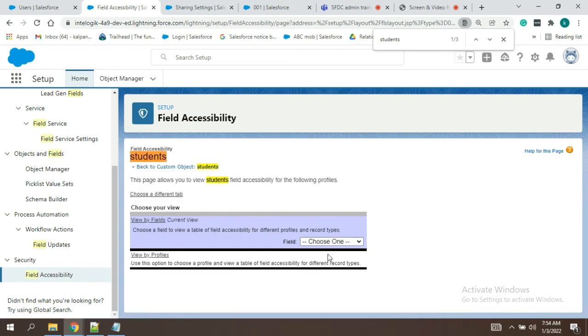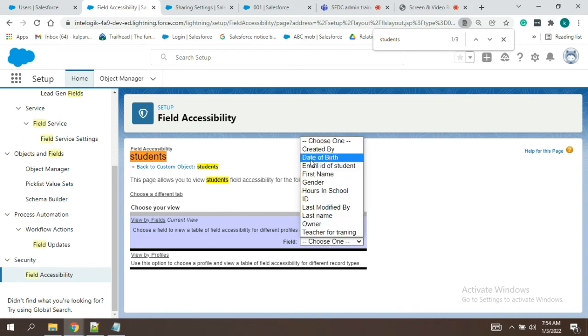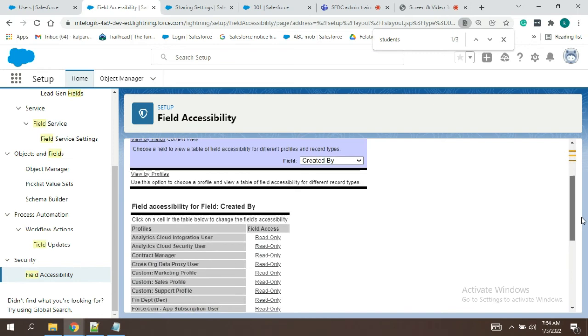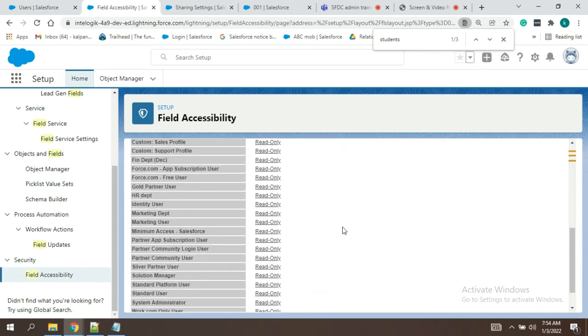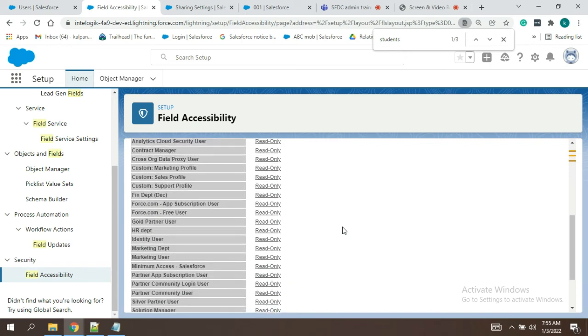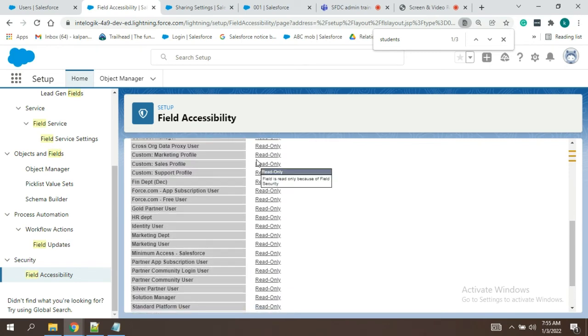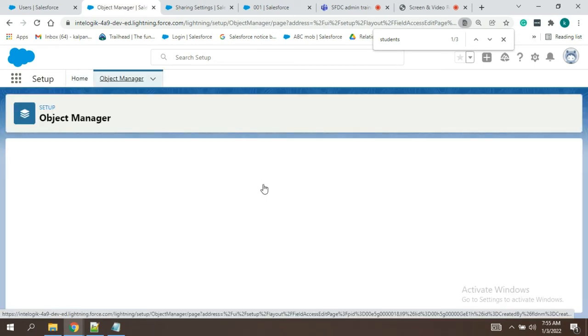So by here you can choose fields which one you wanted to show and what access you wanted to give. See, these all are our profiles. So what is our fin department? This one. For this, what we have to give? Read only or edit permissions we wanted to give, we can give.